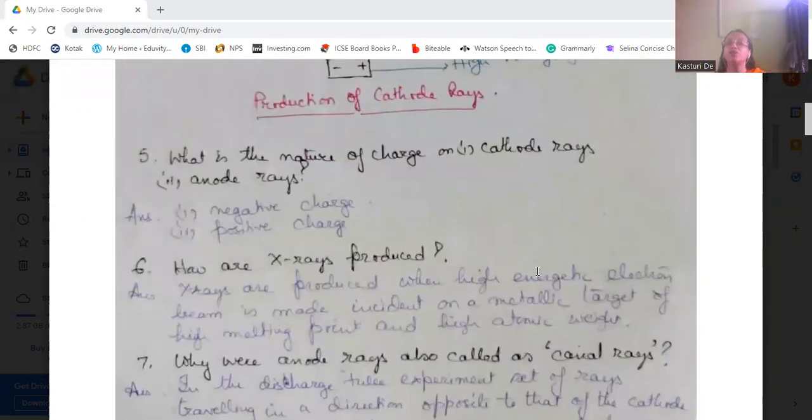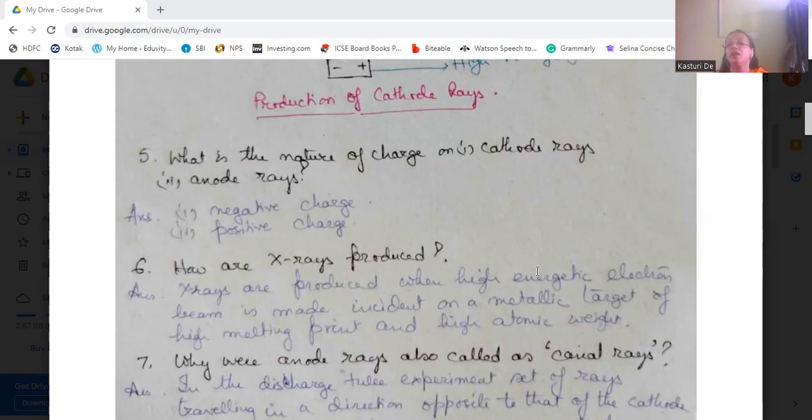Now, what is the nature of the charge on cathode rays and anode rays? Cathode rays have negative charge because they are emitted from the cathode, which is the negative electrode, and anode rays are positively charged because they are emitted from the anode, which is a positive electrode. Now, how are X-rays produced? X-rays are produced when a high energetic electron beam is made incident on a metallic target of high melting point and high atomic weight. So how are they produced?